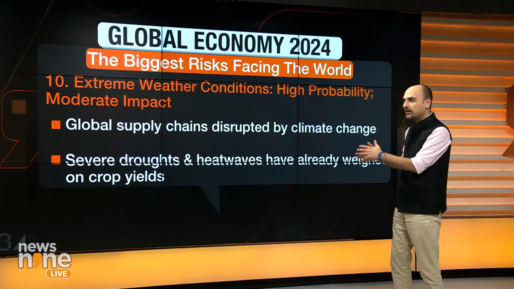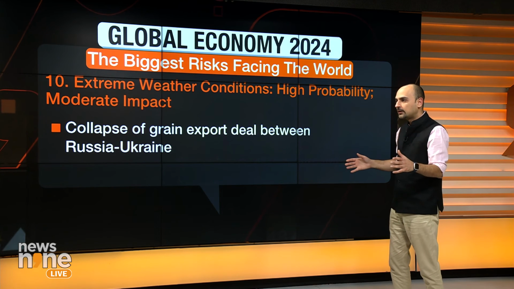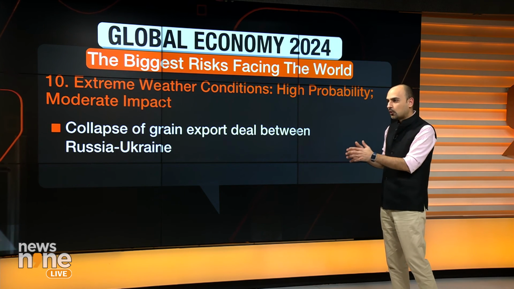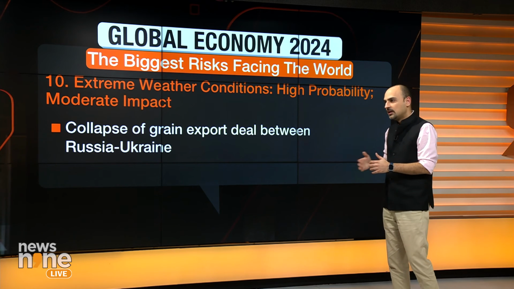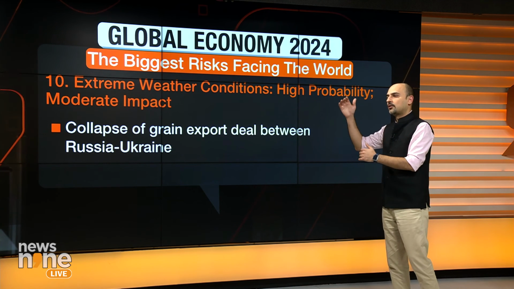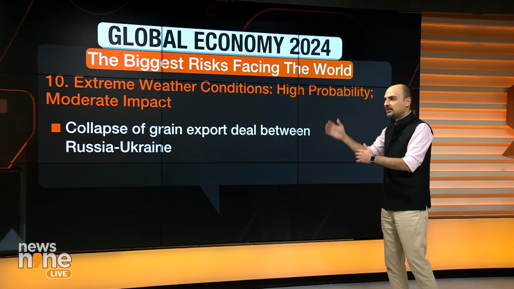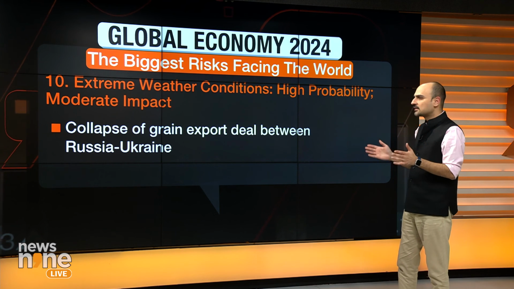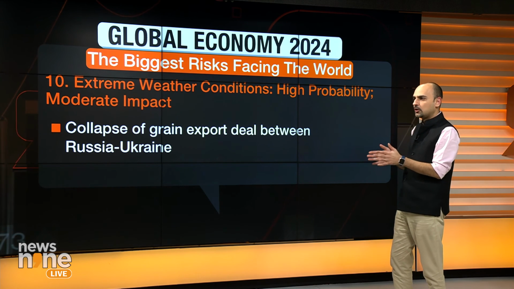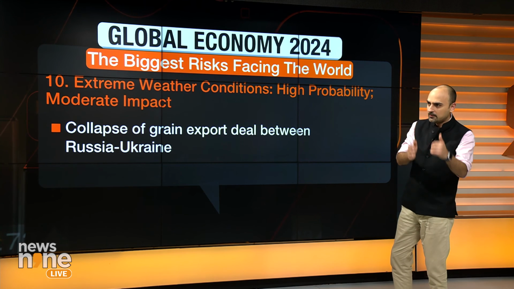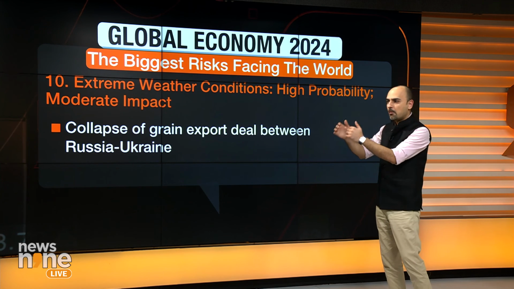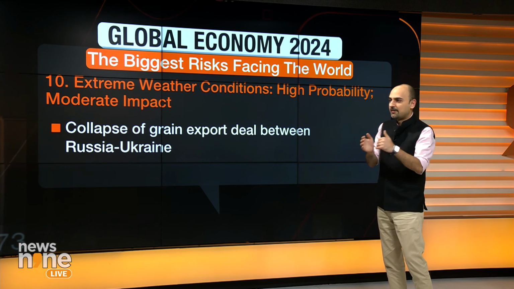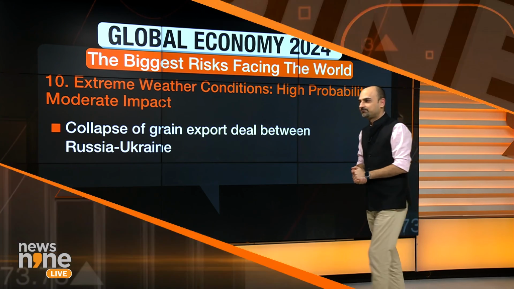So, if global climate change, which is sporadic right now, starts to develop into a pattern, then what we're really looking at overall in the world is high inflation. High inflation means higher interest rates, and higher interest rates means lower growth because the cost of borrowing, cost of capital increases. So these are the 10 risks to watch out for in 2024, ranging from very low probability to high probability, and from very high impact to low impact.